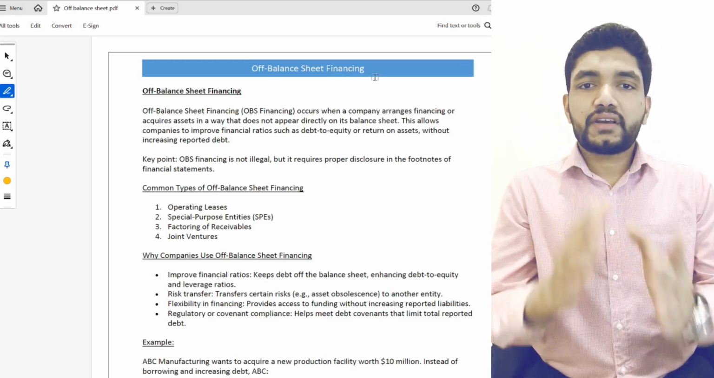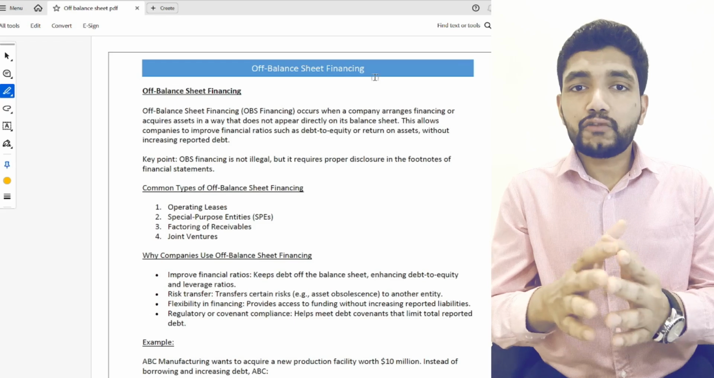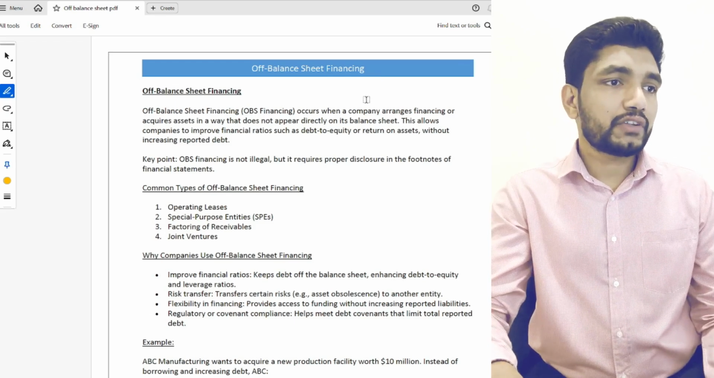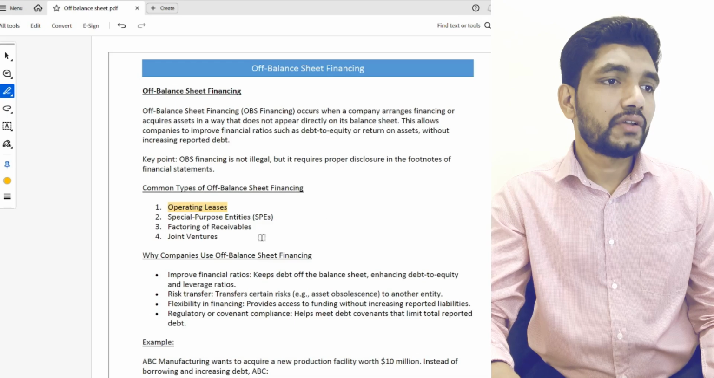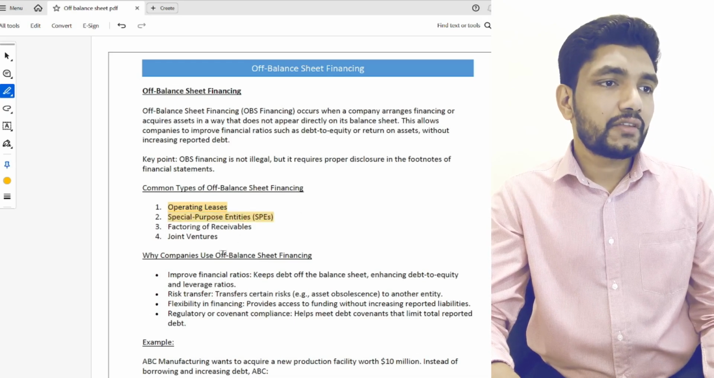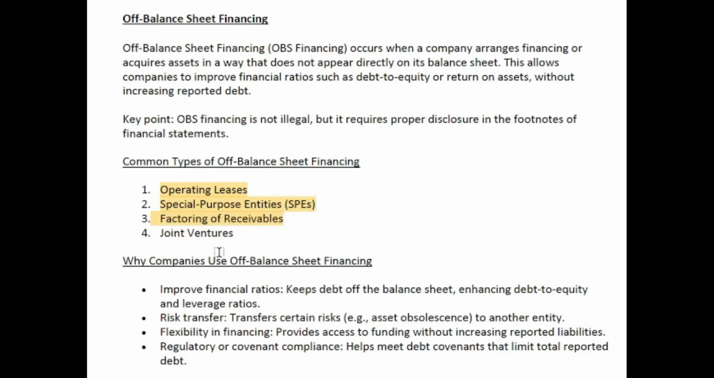So now we will discuss different types or methods of off-balance sheet financing. The first one is operating lease, then special purpose entities, factoring of receivables, and joint ventures. So there are mainly four common methods or types of off-balance sheet financing. First one, the operating lease. Next one, special purpose entities. The third option, factoring of receivables. The fourth option is joint venture.